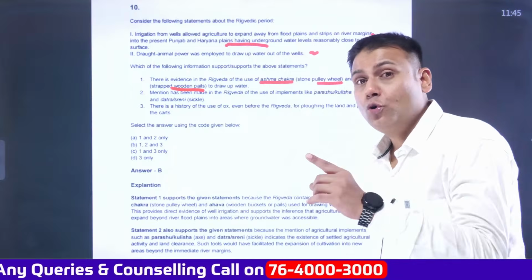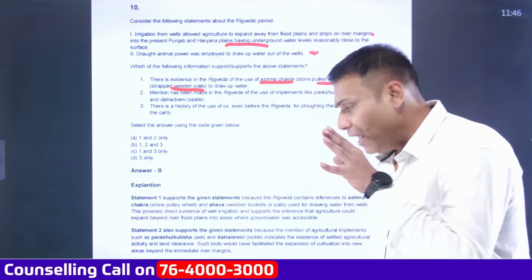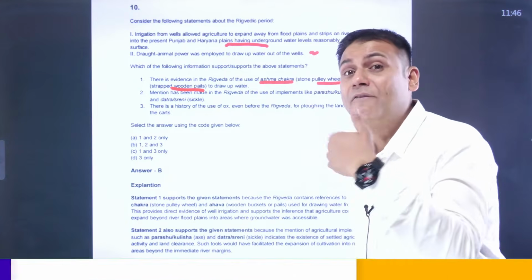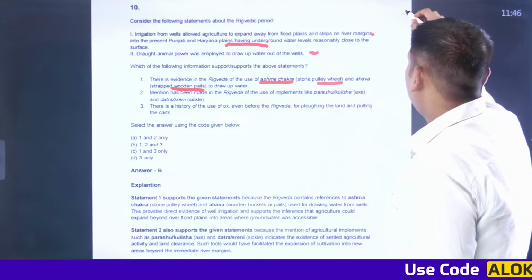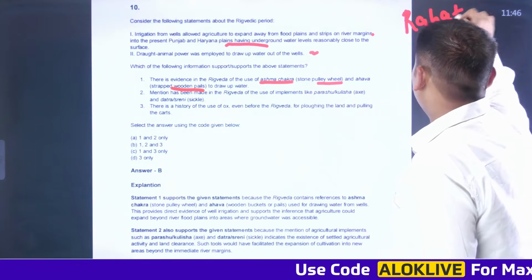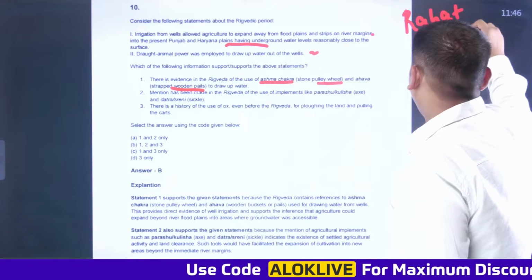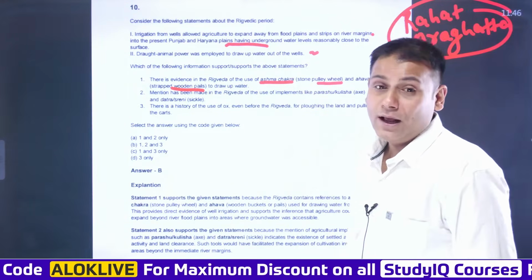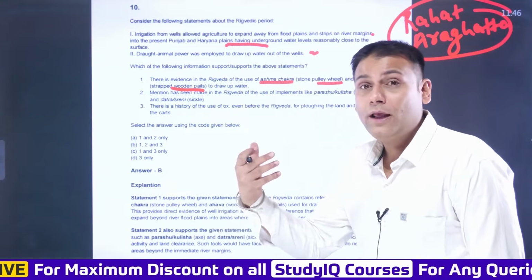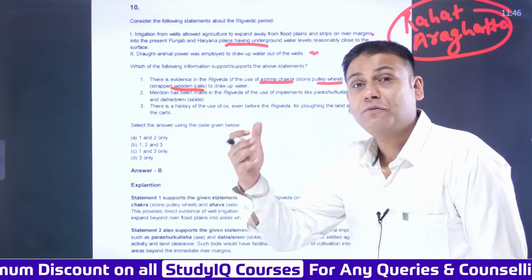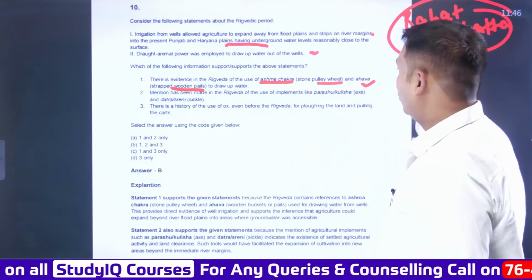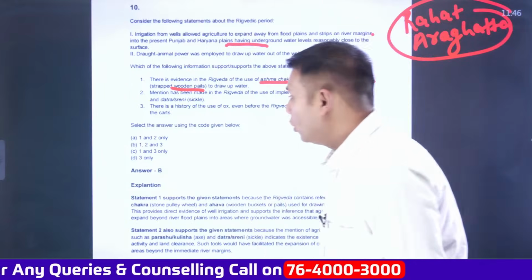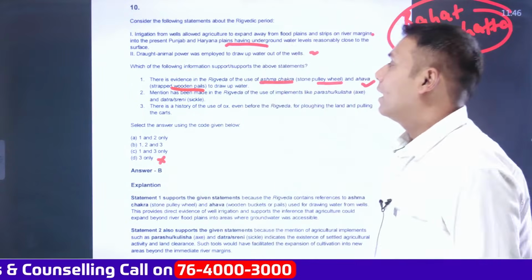We also have to know about the terminologies. If you remember, the same kind of terminology has been asked in previous years related to medieval India, and the terminology was, what is Rahat or what is Araghata? All of them are used for irrigation purposes. So similarly, as a part of the Rig Veda, the Ashma Chakra, the stone pulley wheel, was used for irrigation purposes. So this statement goes correct. When this statement goes correct, through the elimination technique, automatically you can eliminate this option.